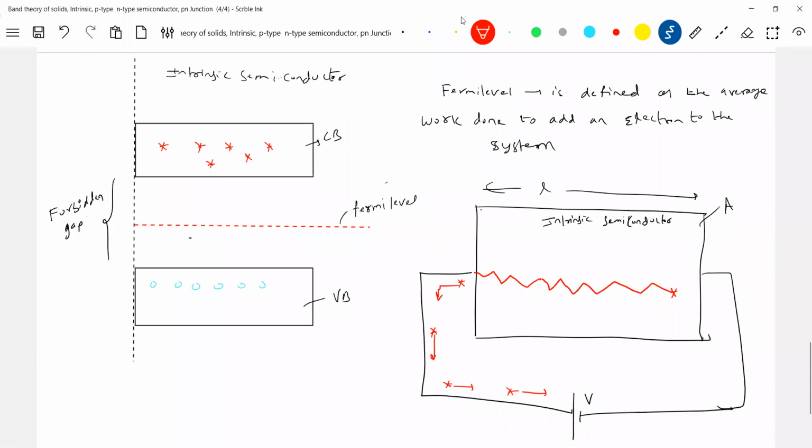From the negative terminal, the battery generates electrons, and these electrons will flow like this. Now, what about holes? Yes, holes also will propagate. The direction of propagation of the hole will be like this.